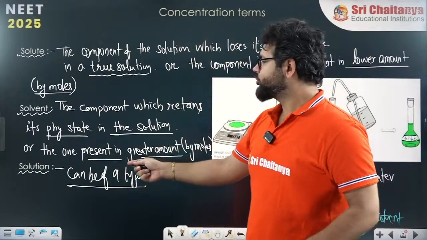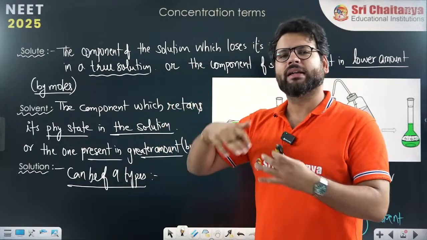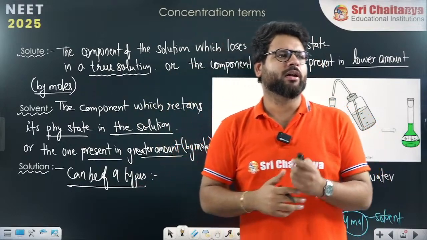All right. So solution can be of 9 types. That is a later chapter part.